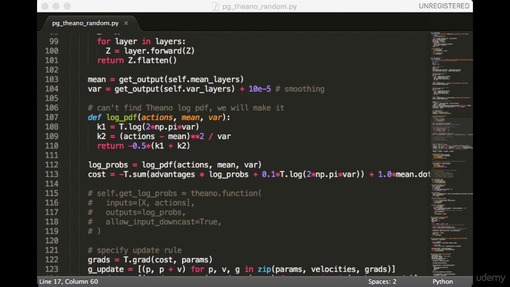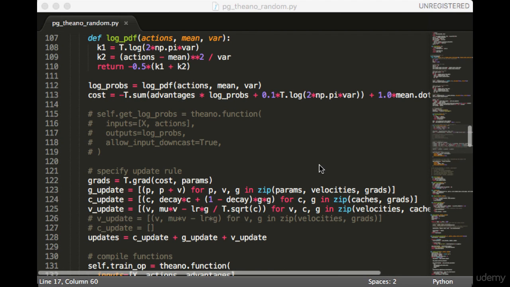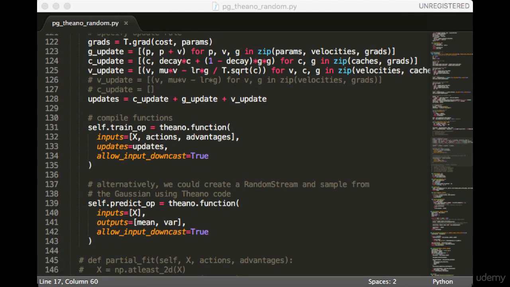This is a formula everyone should be familiar with by now. Next, we specify the update rule. This is the same as before. You can choose between different types of optimizers by commenting things out. Finally, we compile the train op and the predict op. Notice how the predict op now returns both the mean and the variance.